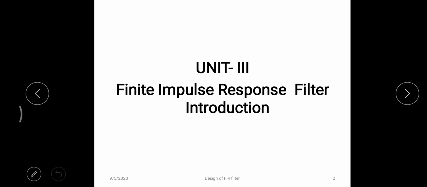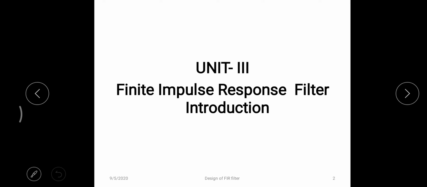In the previous lectures we have completed 2 units, that is discrete Fourier transform and infinite impulse response filter. In the design of IIR we had some drawbacks or issues. We cannot expect that IIR is always a stable system, and the IIR produces a non-linear phase response. Now these 2 drawbacks will be overcome in the finite impulse response filter.